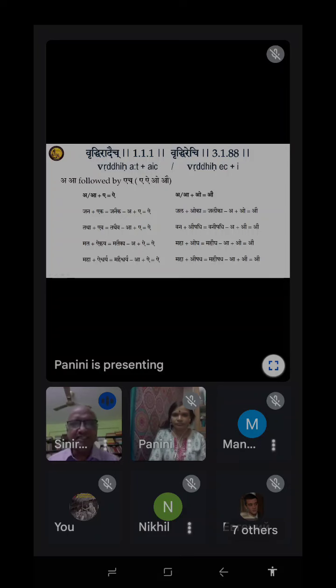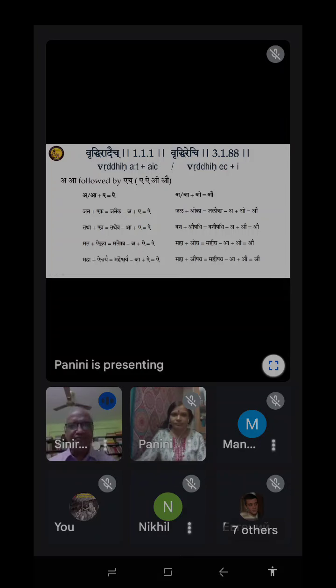So this word Bruddhi is supposed to be Mangalacharana. That's why he has started Ashtadhyayi with the word Bruddhi itself. That is an indication that for Mangalartha, he has started with Bruddhiradaich. Now what? First we saw the Guna. A, E, O are Guna. Now what about the Bruddhi?